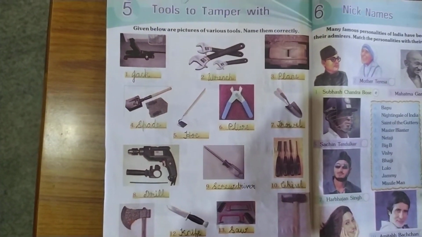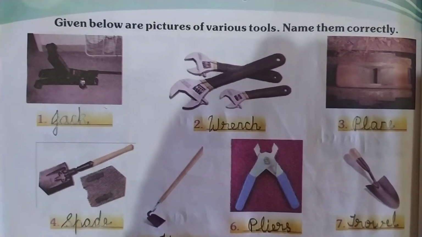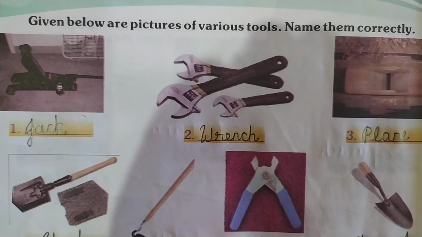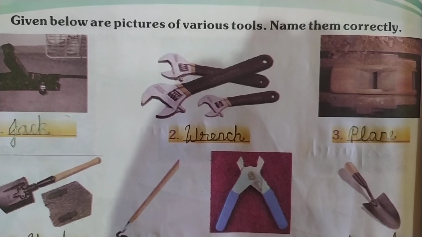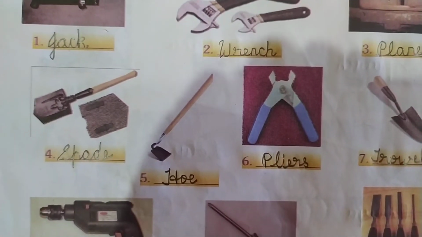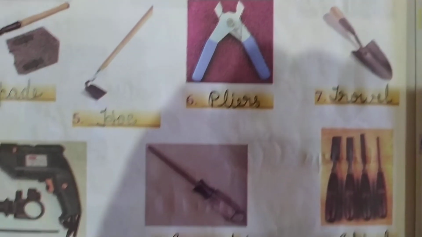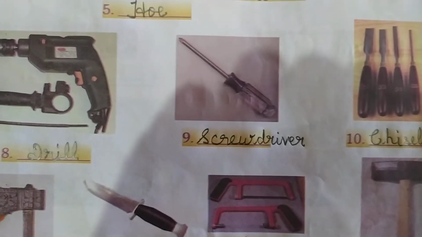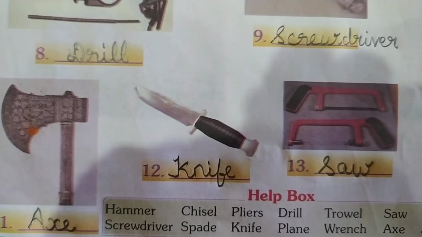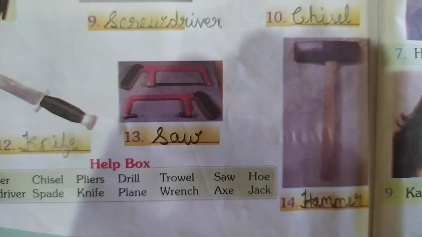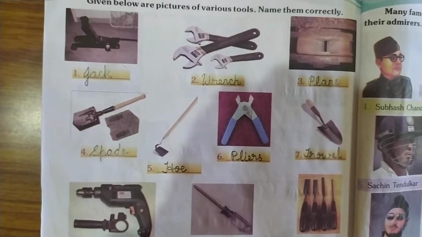Okay, so these are some of the tools' names. So write down neatly in your textbook. Okay children, so first one is jack, second is wrench, third is plane, spade, hoe, pliers, trowel, drill, screwdriver, chisel, axe, knife, saw and the last is hammer. Write down neatly in your textbook.